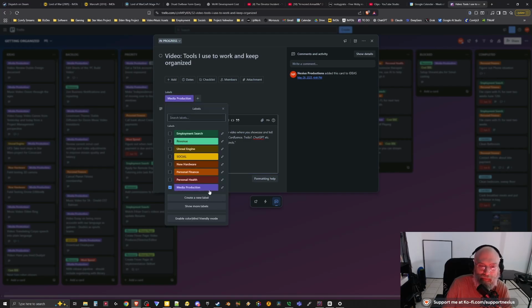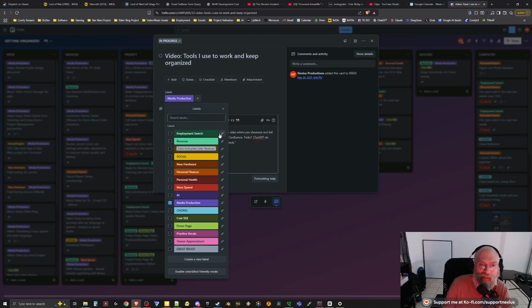So I've got all different kinds of labels. Let me hit show more labels. So these are all the different labels, and you make your own labels. You can color code them. I've got everything color coded to what fits my needs. So white's really great ideas. I've got a viewer appreciation tag. I like to sing, so I've got practice vocals.